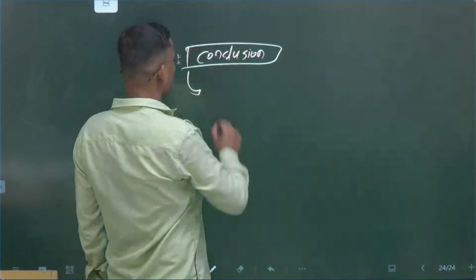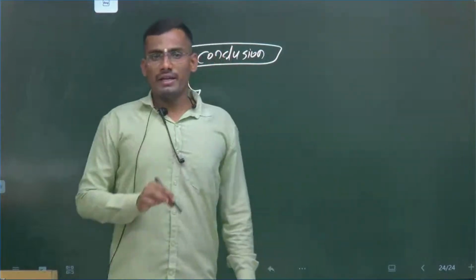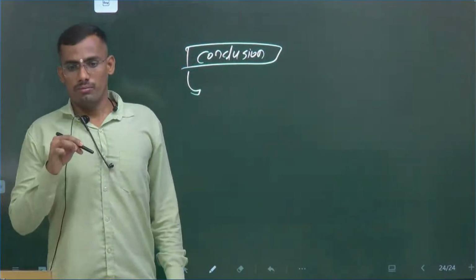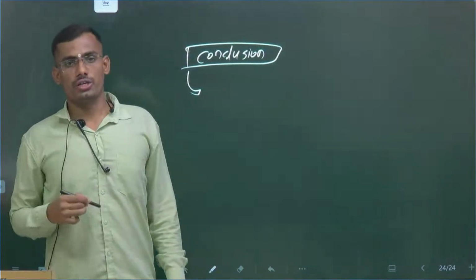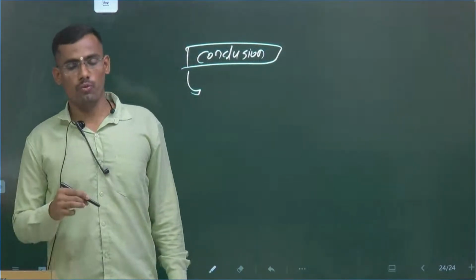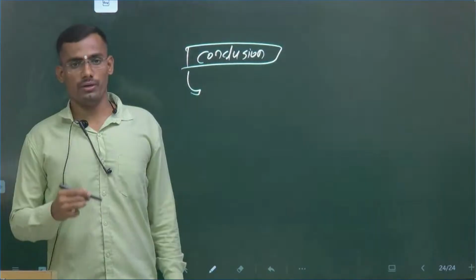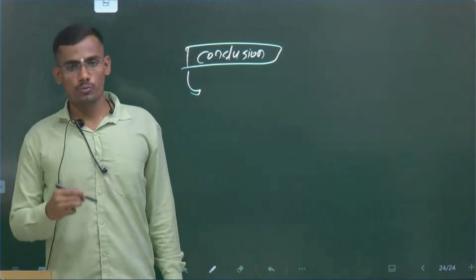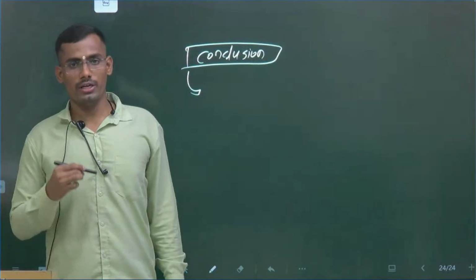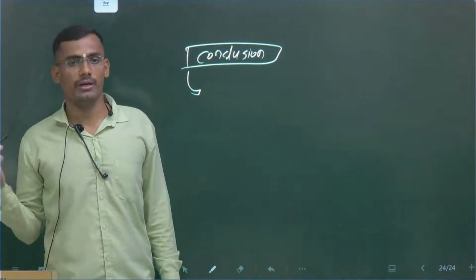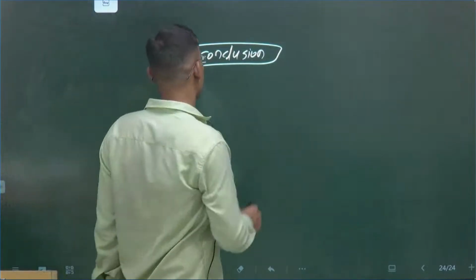Conclusion. Critical minerals are the lifeblood of Industrial Revolution 4.0. And if India wants to become a superpower in critical minerals, India should be self-reliant in critical minerals. Okay, so this will be your conclusion.